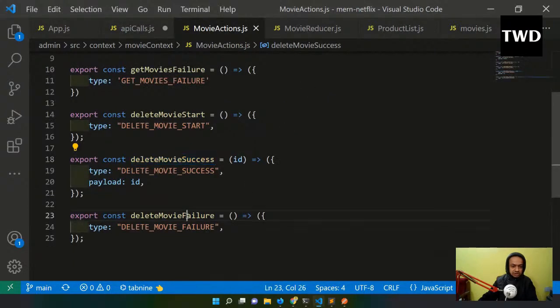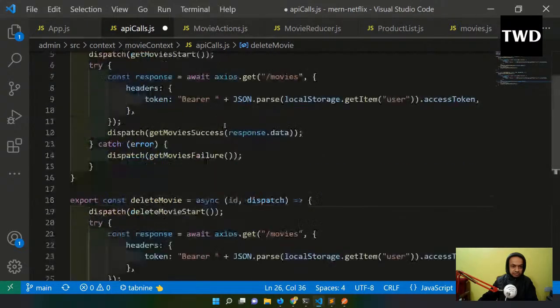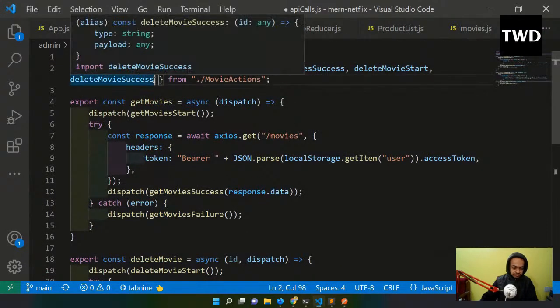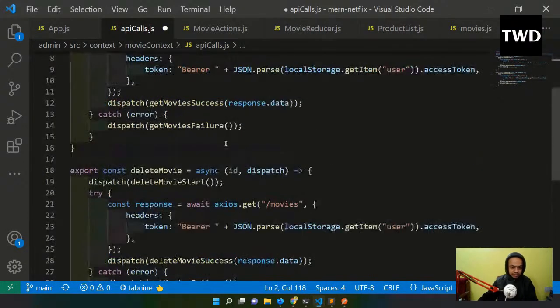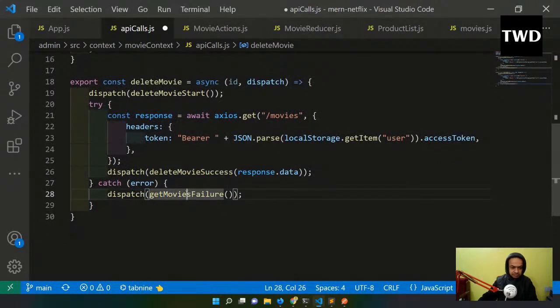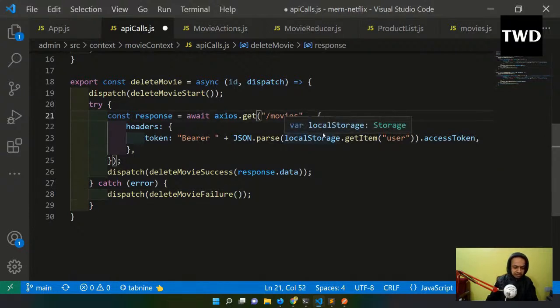And the last thing is delete movie failure, which will be here. Okay, so that is there, and delete movie start, and slash movies, and I will have movies plus id.